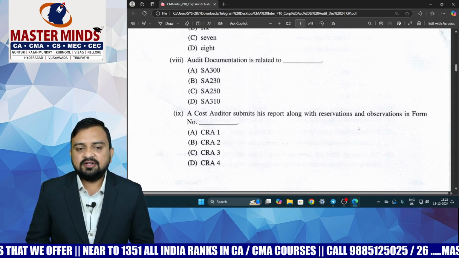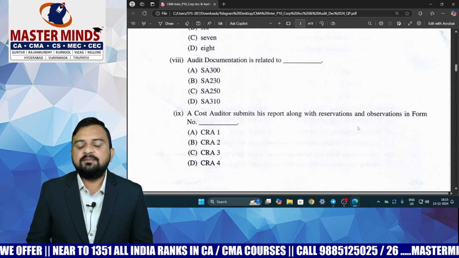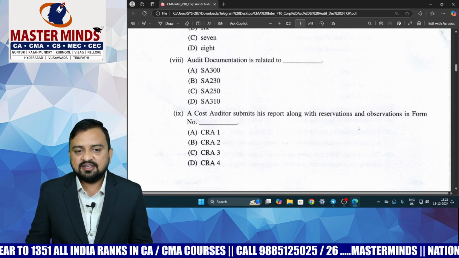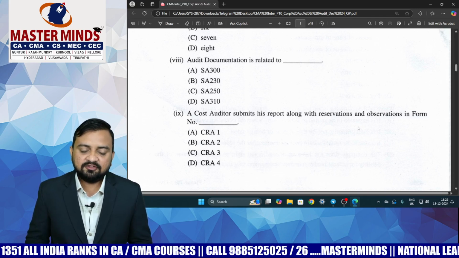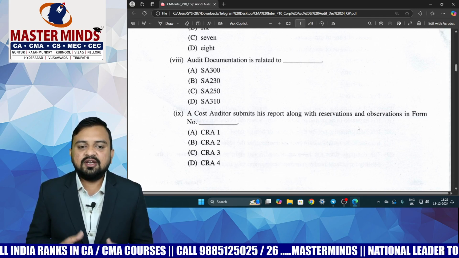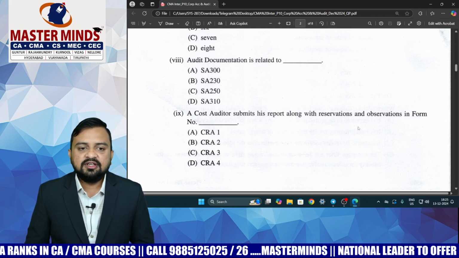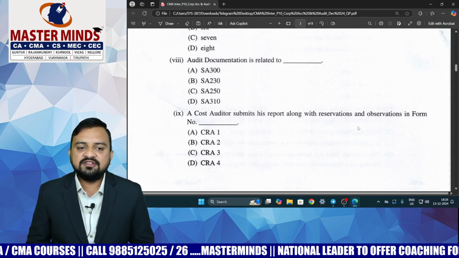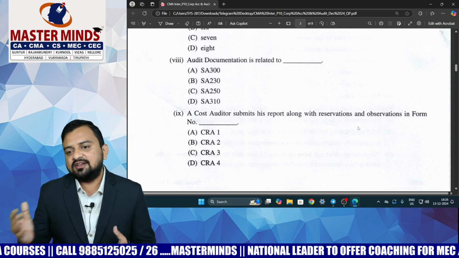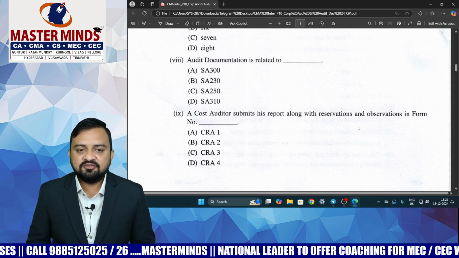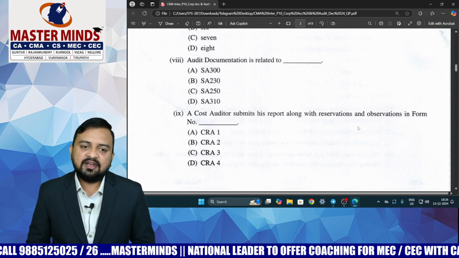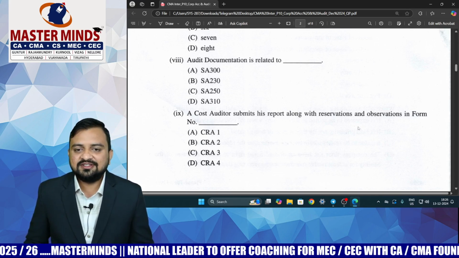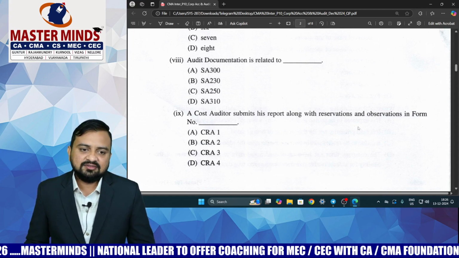Because if you remember properly, the cost auditor submits his report to the board of directors, then the board of directors will make certain changes, whatever modification and explanations they have to add, and they will send it to the central government. So the cost auditor will submit his report to the board of directors in form number CRA 3, then the board of directors will submit to the central government in CRA 4. But I guess some students might have made a mistake in this MCQ, sir. Otherwise, the right answer is option number C.